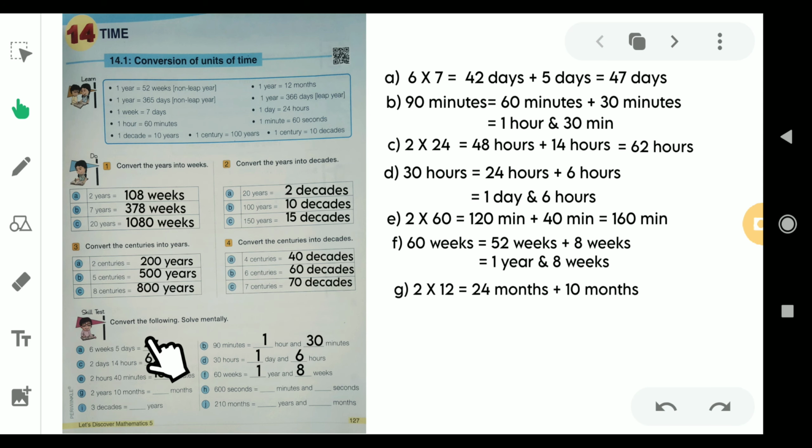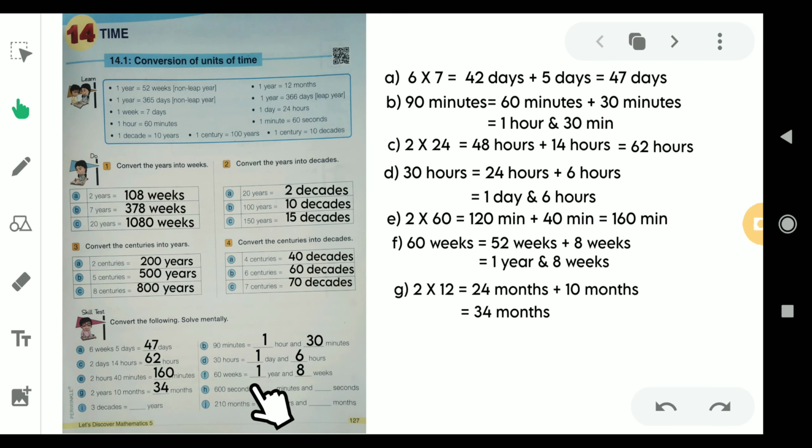Then it is G, 2 years 10 months. So 1 year would be 12 months, 2 years would be 24 months, and 24 months plus 10 months, so in total it is 34 months. So we write that answer there, 34 months.